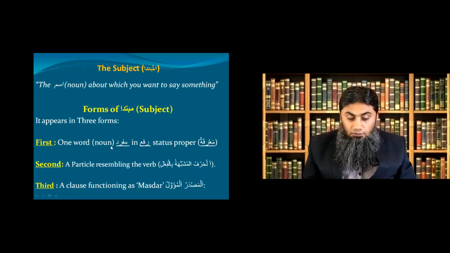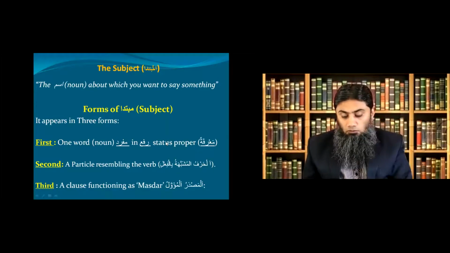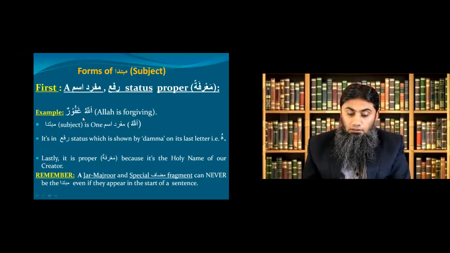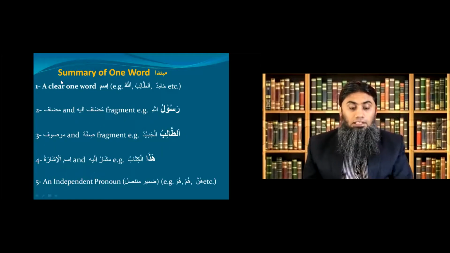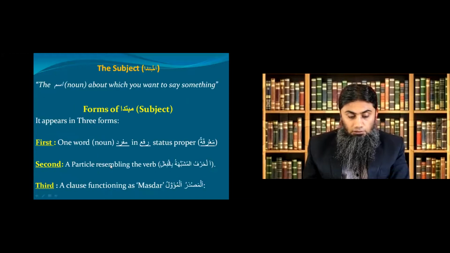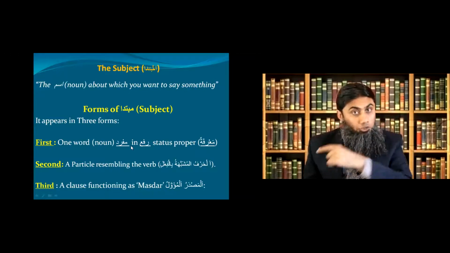In this one word form, we have 5 things. What are those 5 things? A clear one word, mudaf mudaf ilayh, mawsoof sifa, murakkab ishari, and independent pronoun. All of them are in the bucket of what? One word. So this was our first form, one word. In this bucket of one word, you have those 5 which I just showed you.